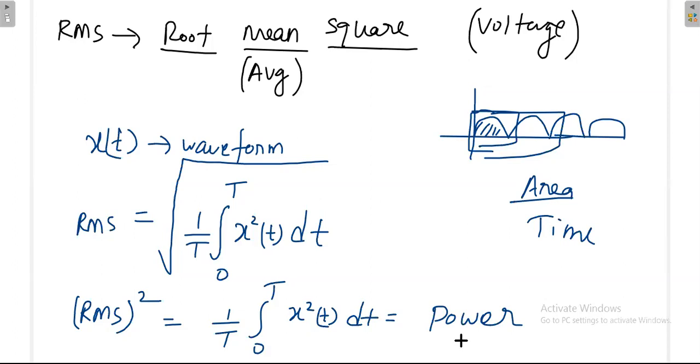Now I will take some basic signals, then we'll calculate the RMS value. Suppose my voltage waveform is like this: Vm sine omega t. Without confusion, I'm not putting any theta here. Later we'll see what will happen if I put theta.